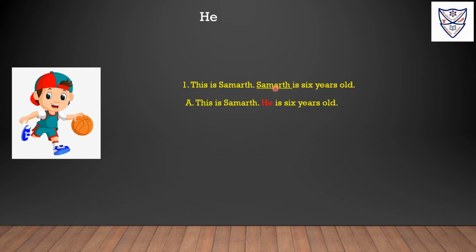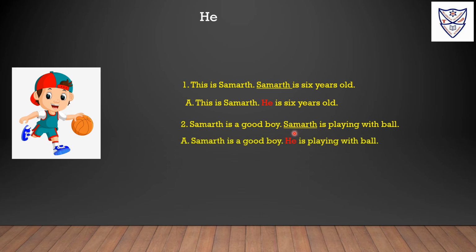So Samarth here is a noun. Instead of Samarth we will use he. This is Samarth. He is 6 years old. We have used he in the place of a subject because we are talking about Samarth. Samarth is a good boy. Samarth is playing with a ball. Samarth here is a noun. Instead of Samarth, we will use the subject pronoun, that is he. Samarth is a good boy. He is playing with a ball.